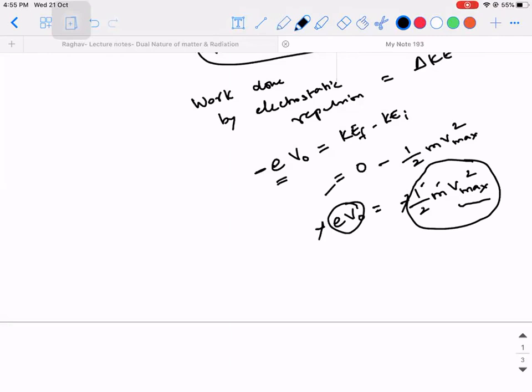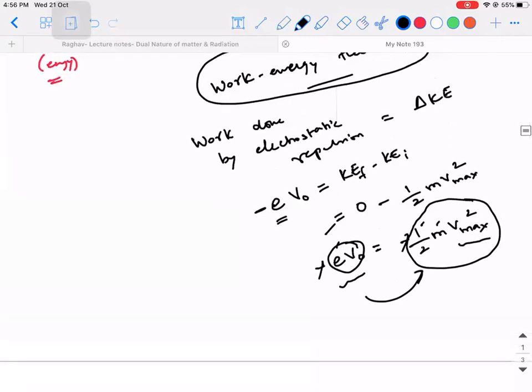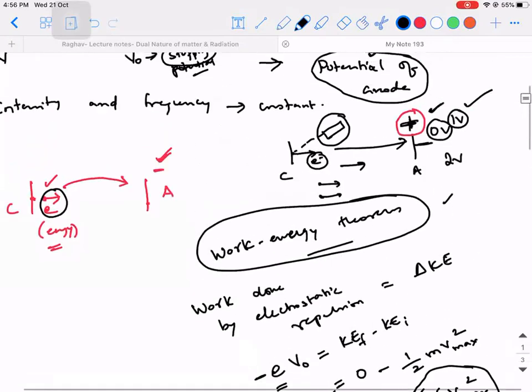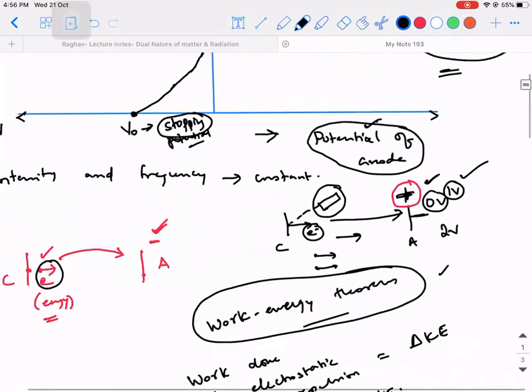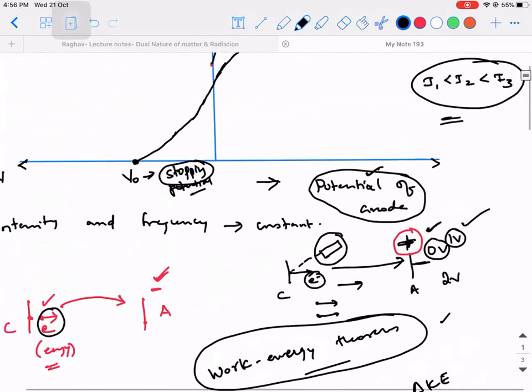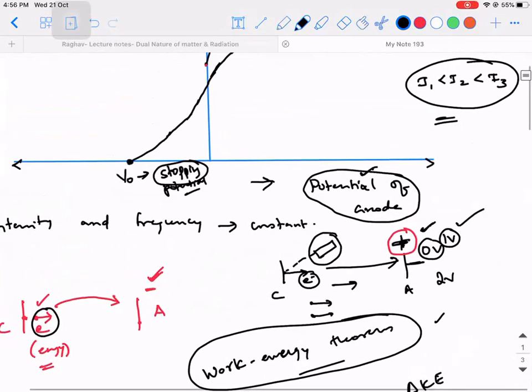You will be able to see it in the voltmeter. And you know the charge of the electron. So if you just find E into V naught, you're indirectly finding the maximum kinetic energy that the electrons had. Is that clear? So that is the reason why we are doing this negative test. Many of them think, why are we actually doing it? It is an indirect process.